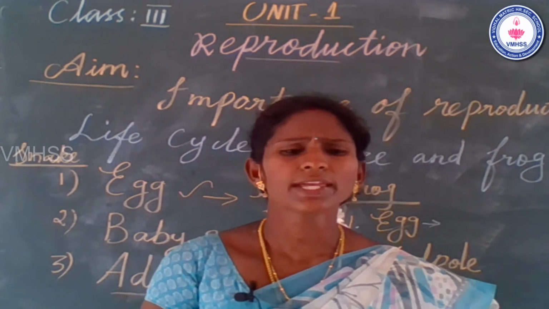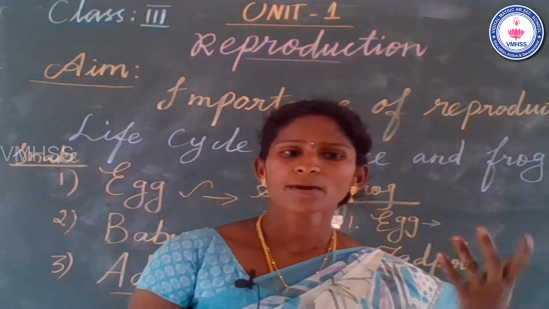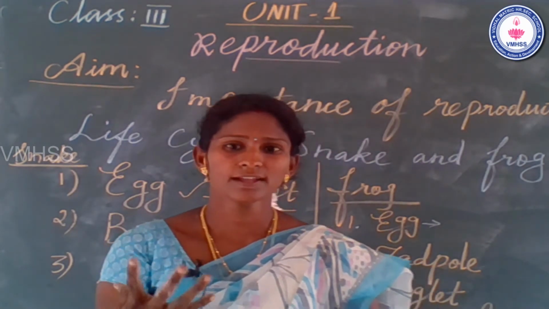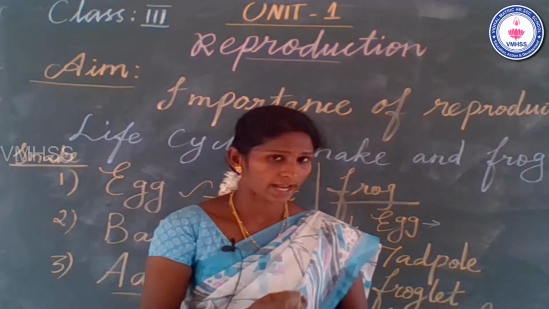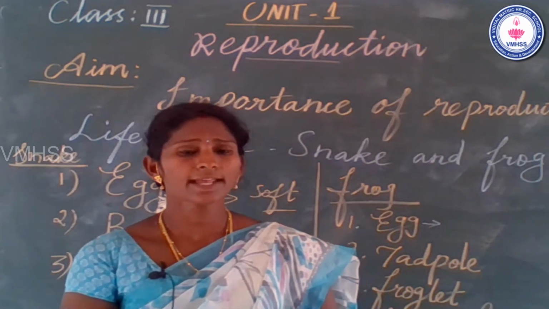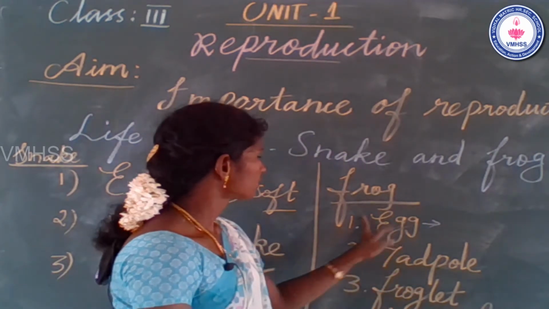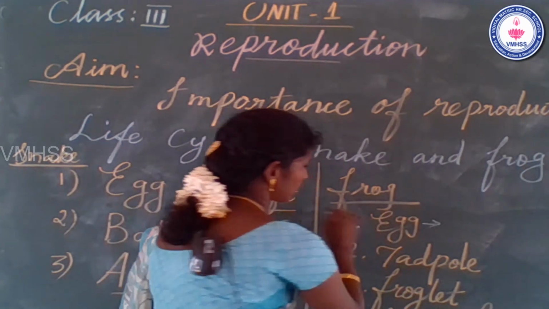But only some of the eggs can survive. Some of the eggs can be eaten by fish, big fish. So this is the first one, egg stage.